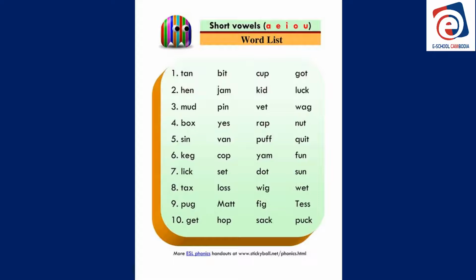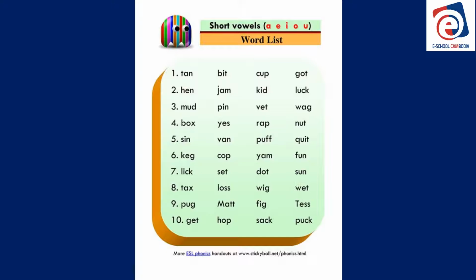U. All right? Number 2, hen, jam, kid, luck. Number 3, mud, yes, rap, nut.